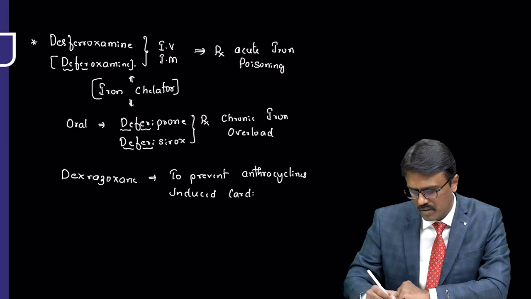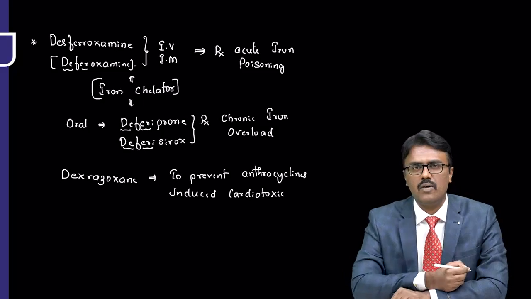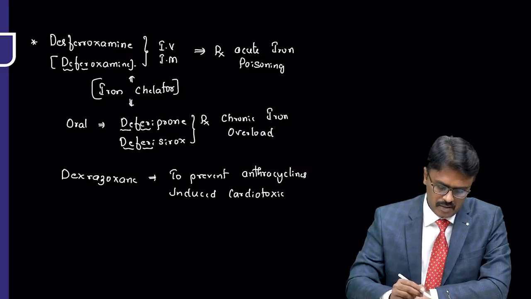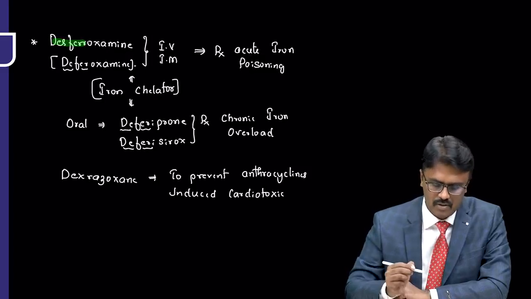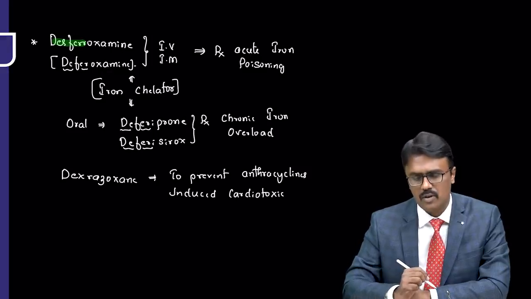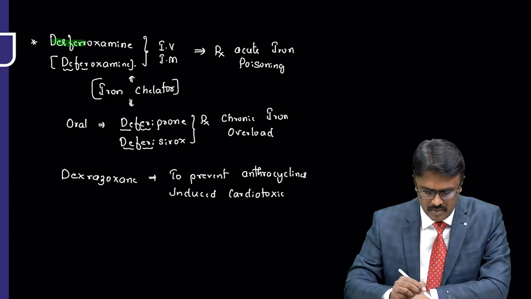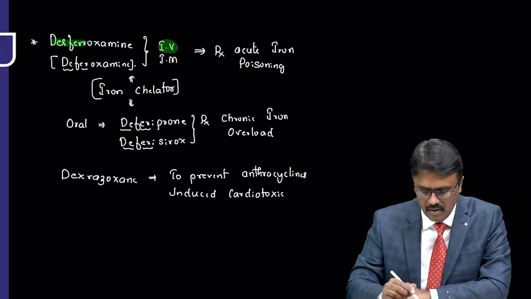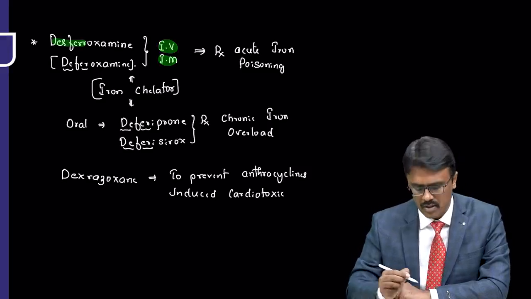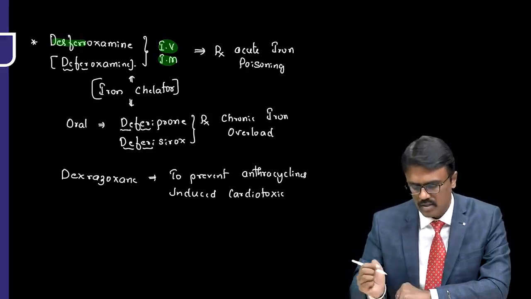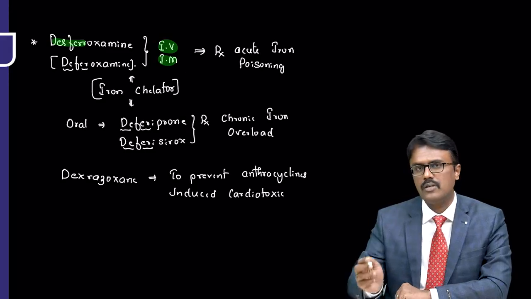So basically, remember desferroxamine, also called deferoxamine, is given IV or IM for acute iron poisoning. Oral drugs, deferiprone and deferasirox, are for chronic iron overload, and dexrazoxane is to prevent anthracycline-induced cardiotoxicity.